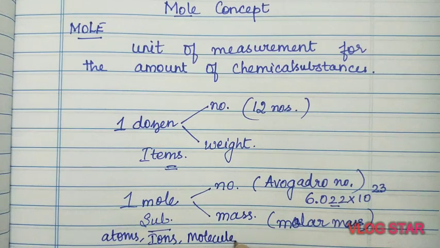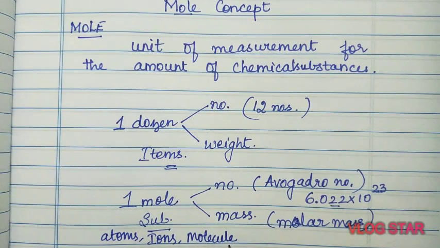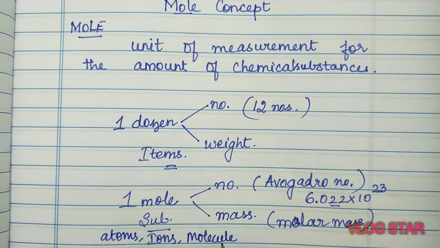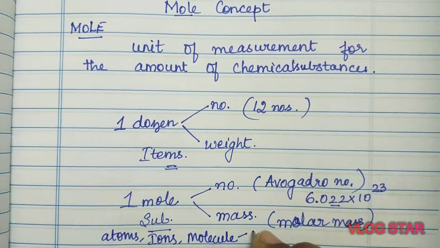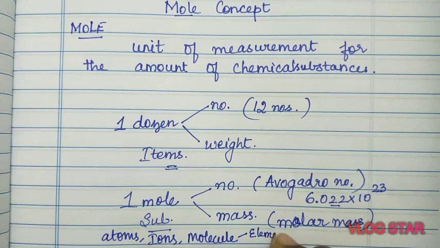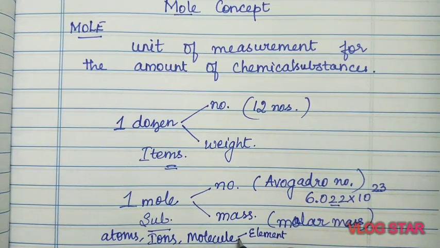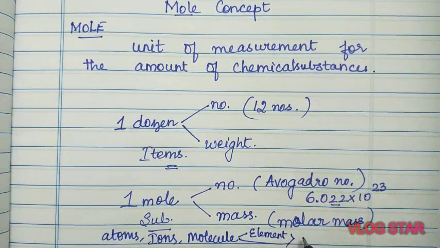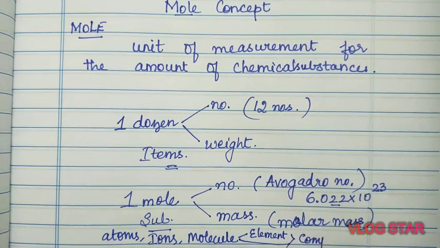So we know what is molecule. 2 or more atoms, when they combine, form a molecule. If the atoms of the same kind combine, they form a molecule of element. If different atoms combine, they form the molecule of compound.